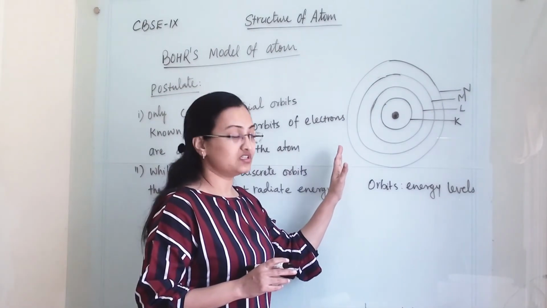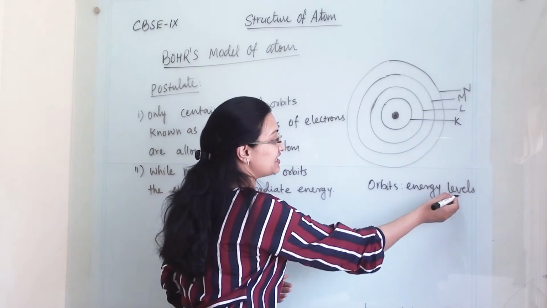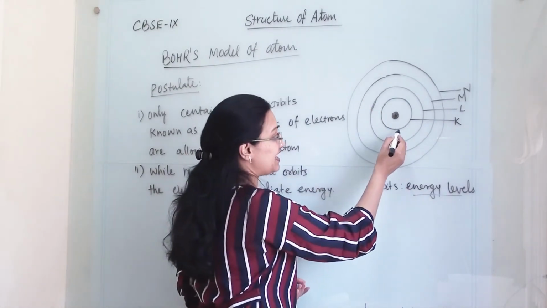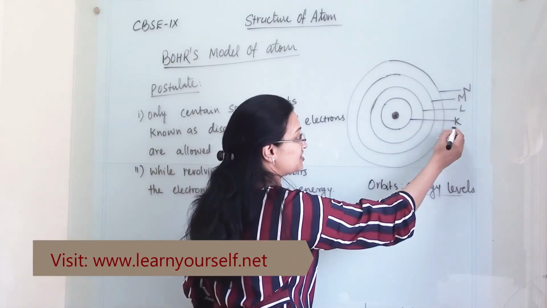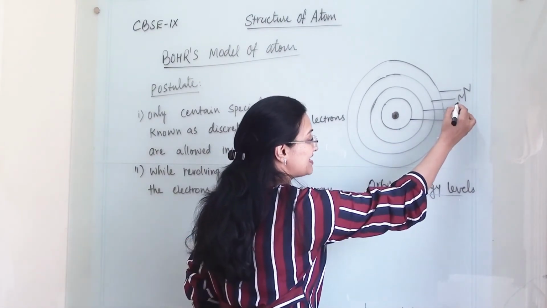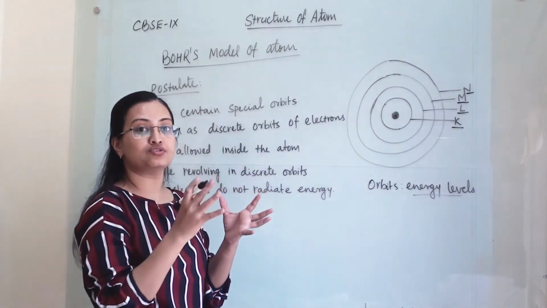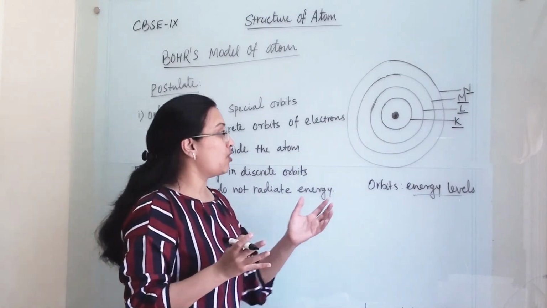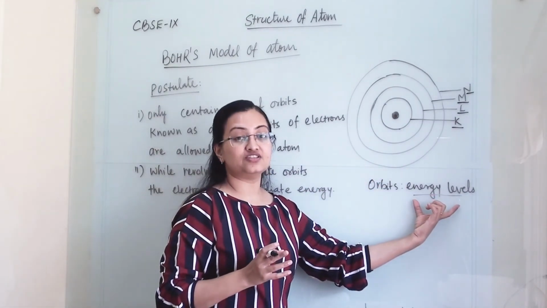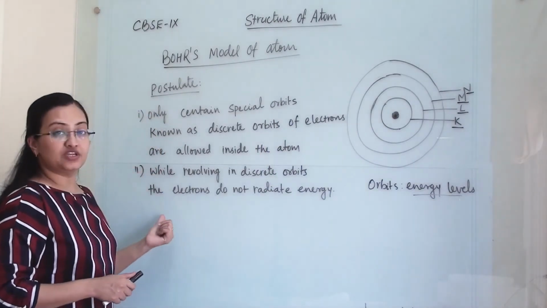And he proposed this structure of the atom, in which he suggested that these are the energy levels which are around the nucleus, and he said that the first energy level he mentioned as K, the second energy level as L, and successively M and N. And he said that electrons are distributed among these energy levels, and that these are the energy levels of the atom. So these two postulates we need to remember.